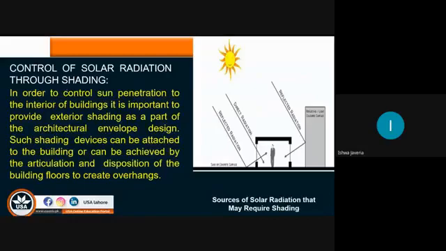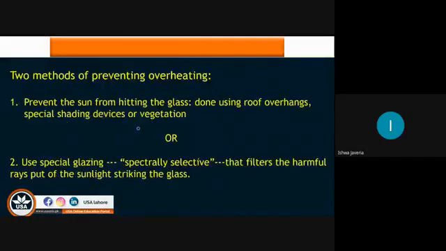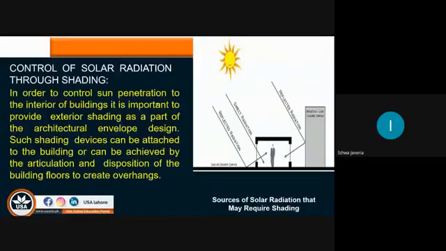Control of the solar radiation through shading. As I have already told you, we have two methods: one is for shading and one is for glazing. I'll be telling you both of the ways and we'll explain all these factors individually. So let's start with solar shading. In order to control sun penetration to the interior of the building, it is important to provide exterior shading as a part of the architectural envelope design. Such shading devices can be attached to the building or can be achieved by the articulation and disposition of the building floors to create an overhang.